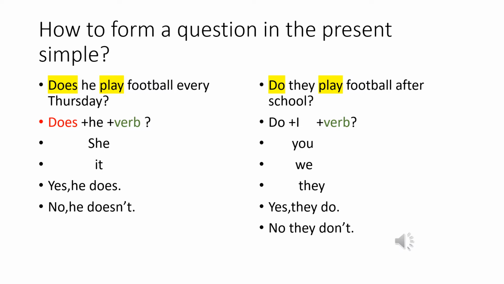Does he play? When we answer in the affirmative, we say yes, he does. And if it's negative, we will say no, he doesn't. Doesn't stands for does not. He, she, it take does.